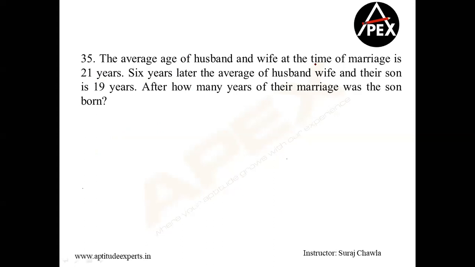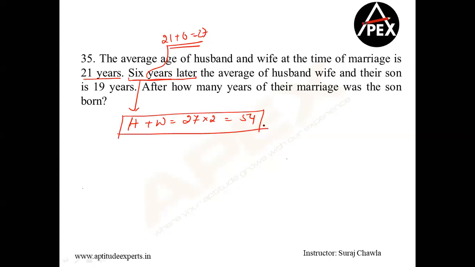The average age of husband and wife at the time of marriage is 21. Okay. 6 years later, we are talking about this space, right? So in this space, I know that the average of husband and wife will be 21 plus 6, that is 27. Clear? So I can say 6 years later, husband plus wife will be 27 into 2, that is equal to 54. This is my conclusion from the first statement. Now, 6 years later, the average of husband plus wife plus their son is 19 years, and we have 3 people. So 19 into 3, that is 57.